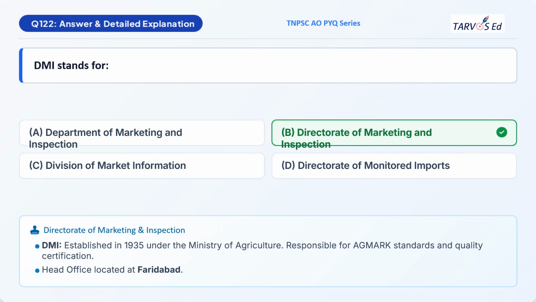So here is the explanation. It was established in 1935 and its headquarters is at Faridabad. It is responsible for AGMARK standards and quality certification.